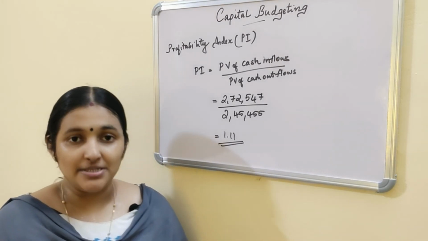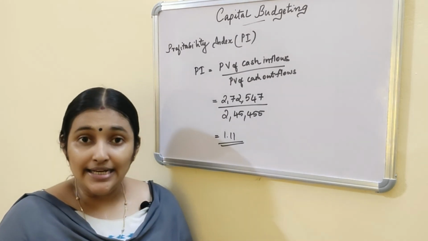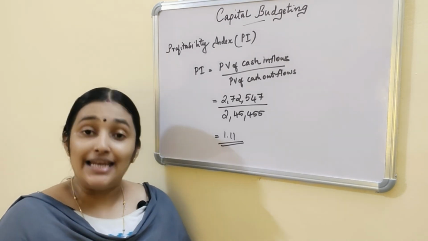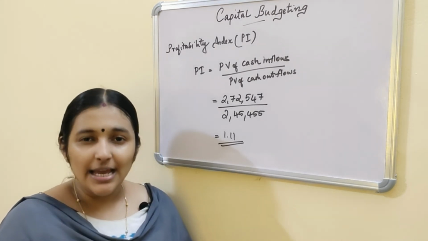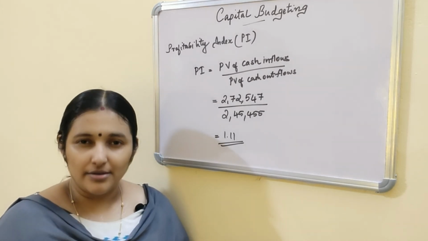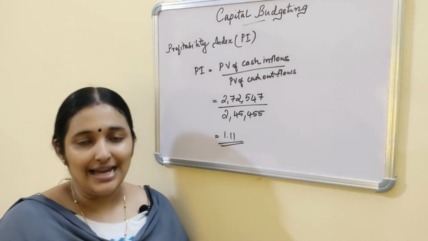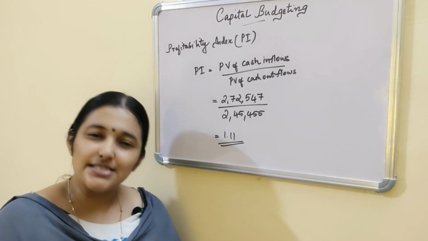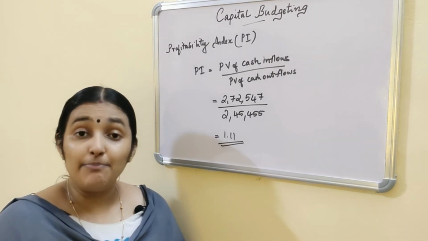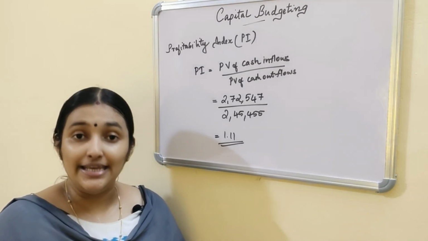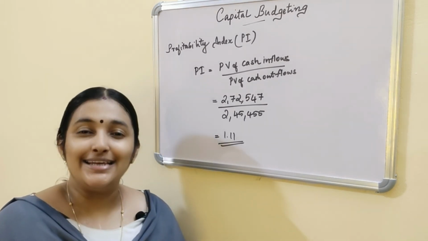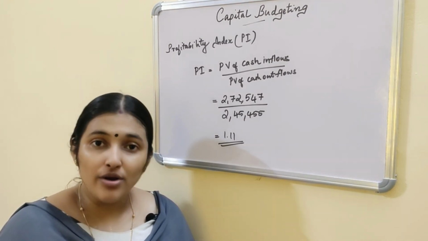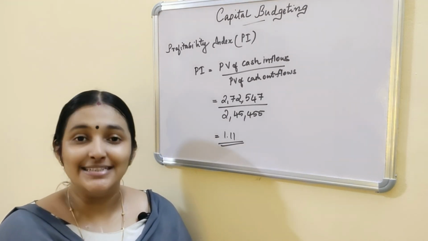For decision making purposes, if the profitability index is greater than 1, the project can be accepted, and if it is less than 1, the project is rejected. If it is equal to 1, the project may or may not be accepted. When the selection of projects is done by ranking, the project with the highest profitability index would be selected. And these are the discounted capital budgeting techniques. Let us discuss more about capital budgeting techniques in the next video.